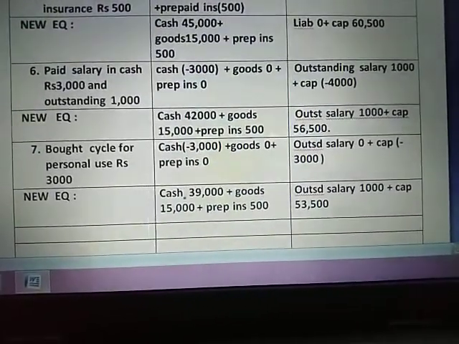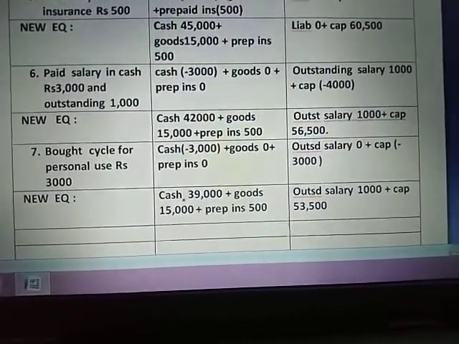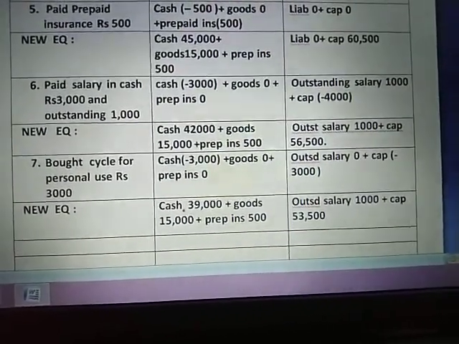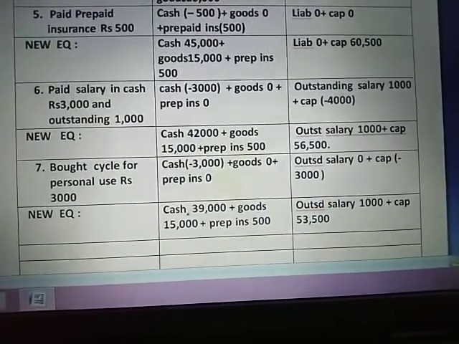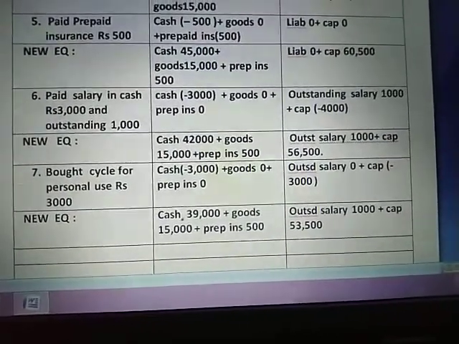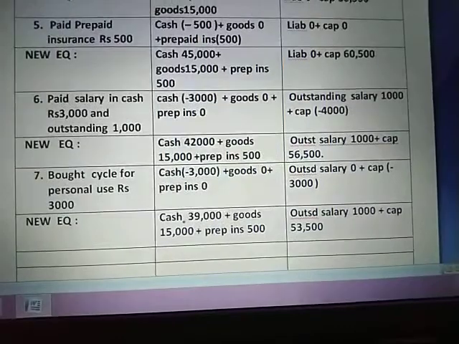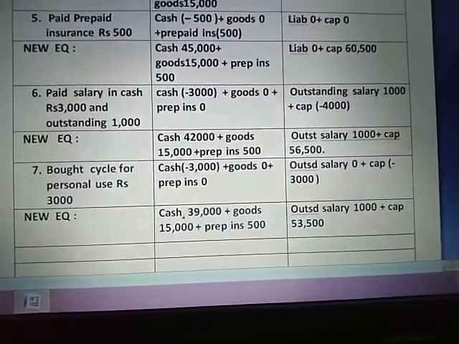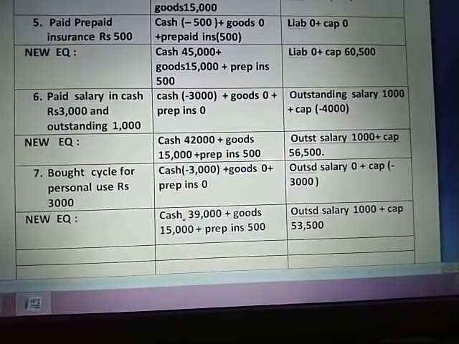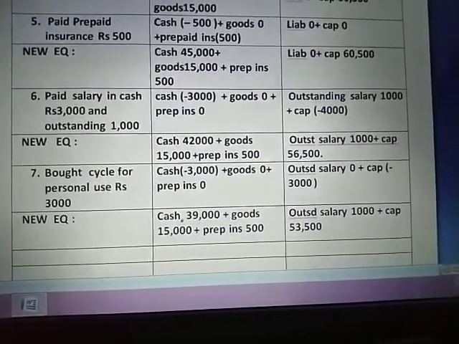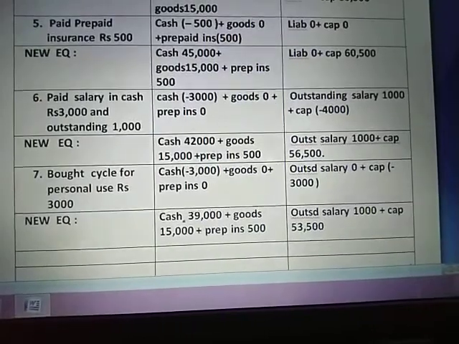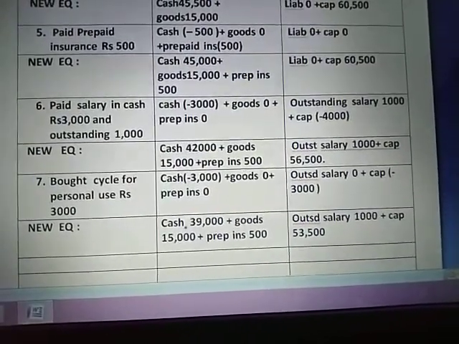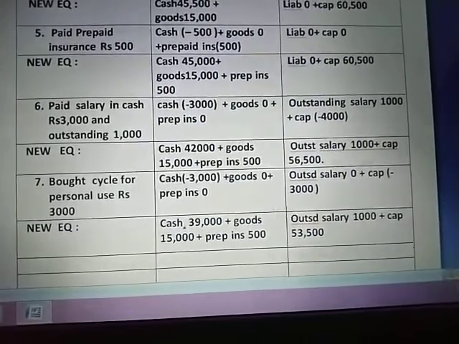Now come to number 6. Paid salary in cash 3,000, outstanding salary is 1,000. So from cash how much will I deduct? Simply 3,000. Goods no effect, and prepaid insurance also no effect. But here on the liability side I will have outstanding salary as 1,000 because that is still not paid. So that is treated as a current liability. And from capital I will deduct the total of salary, that means 3,000 plus 1,000.